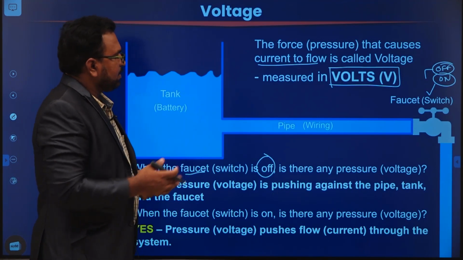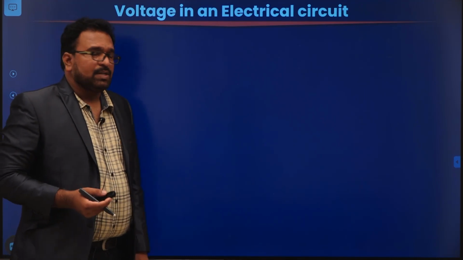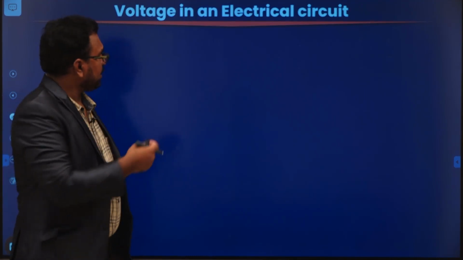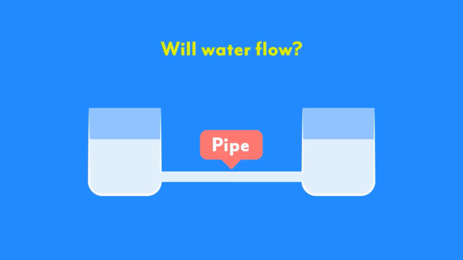Now let us try to apply this in an electrical circuit. Let us watch a video before going into further study about voltage in an electrical circuit. Let's watch an AV. Imagine you have two beakers filled with equal amounts of water, and they are connected to each other by a pipe at the bottom. If you observe the two beakers for a few seconds, do you think the water will flow from one beaker to another? No, you will see that the water in both beakers stays as is and there is no flow from either beaker to the other.